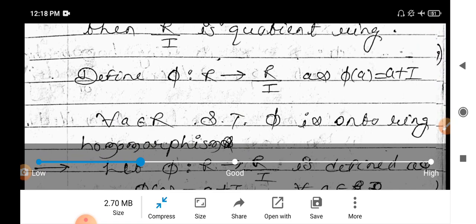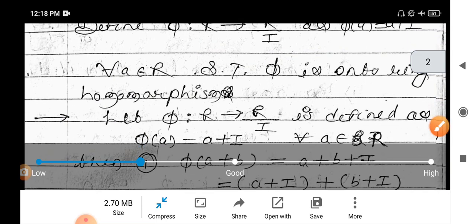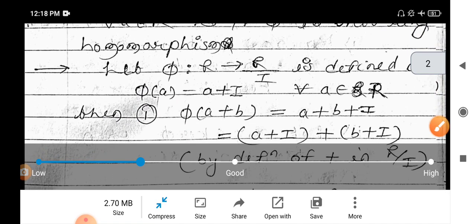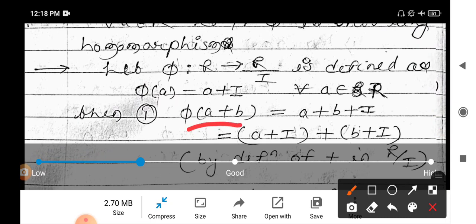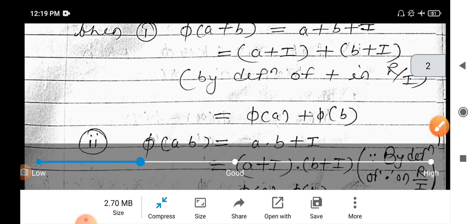Now phi is the mapping given to you, R to R over I, defined as phi of A equals A plus I. Now we have to show that phi is an onto ring homomorphism. For that, for ring homomorphism we have to show that phi of A plus B is equal to phi of A plus phi of B. Now consider phi of A plus B. Phi of A plus B will be replaced by A plus B plus I. By using the definition of coset, it is nothing but A plus I plus B plus I. By the definition of addition in the quotient ring, it is nothing but phi of A plus phi of B.